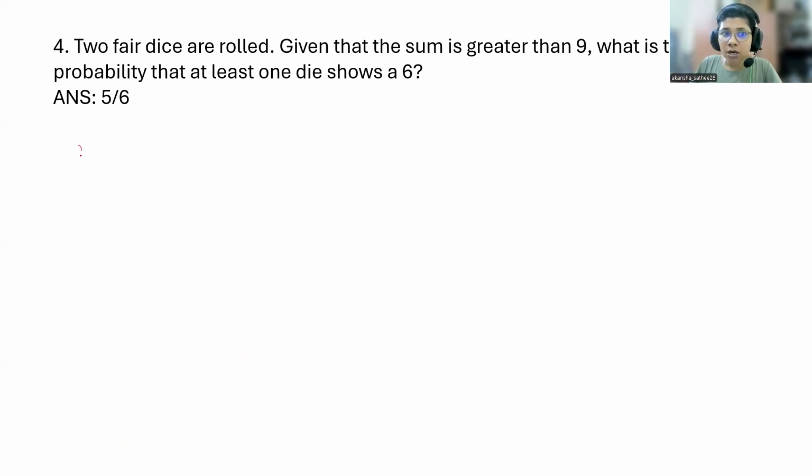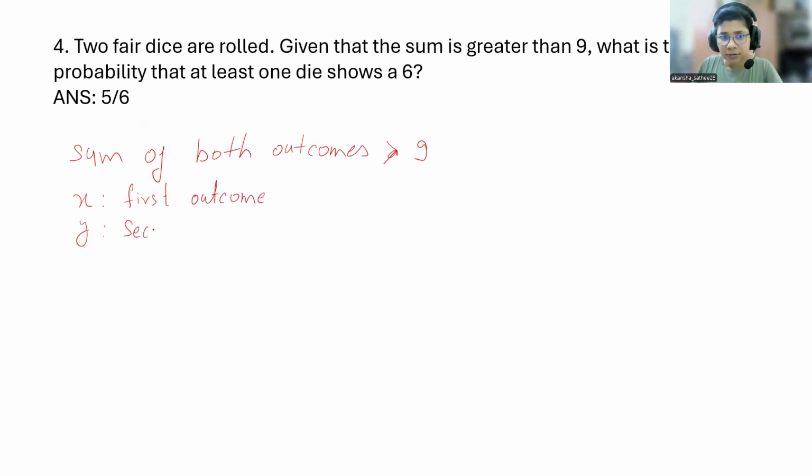So, here we are talking about the sum of both outcomes being greater than 9. Let me denote X as the first outcome and Y as the second outcome. Is that fine?